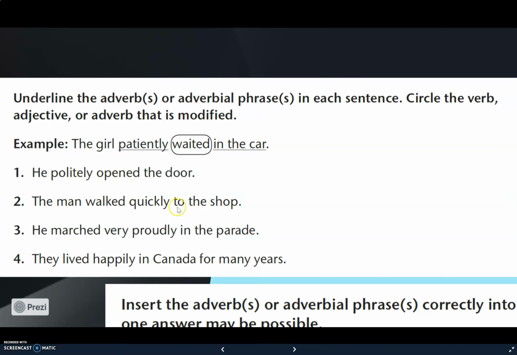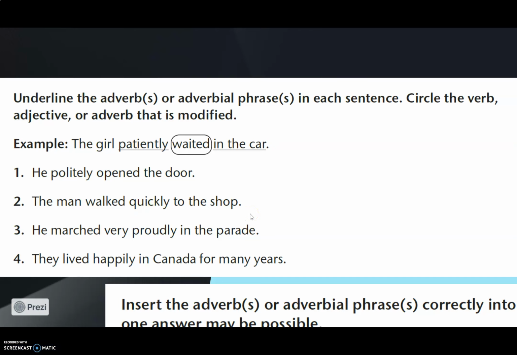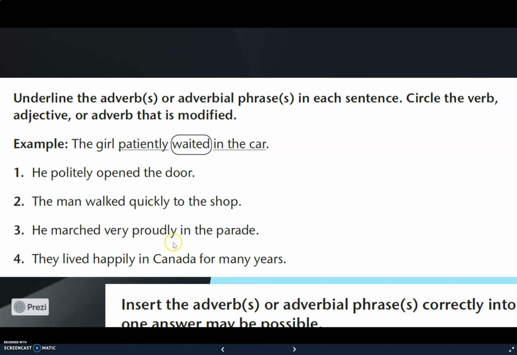The man walked quickly to the shop. Where's the verb? The verb is walked. Okay, quickly is the adverb. To the shop, adverbial phrase. He marched very proudly in the parade. Proudly in the parade, adverbial phrase. And marched is the verb. They lived happily in Canada for many years. The verb is lived; happily is the adverb, and in Canada for many years, adverbial phrase.